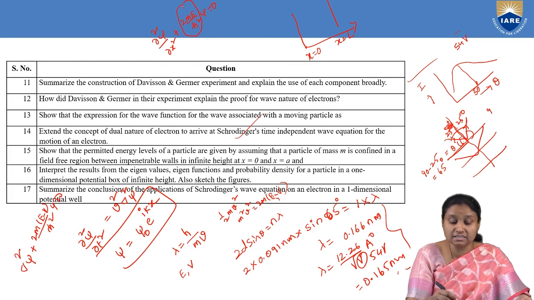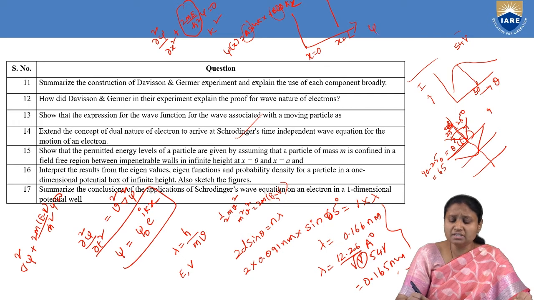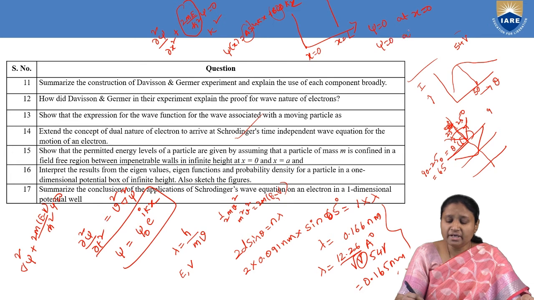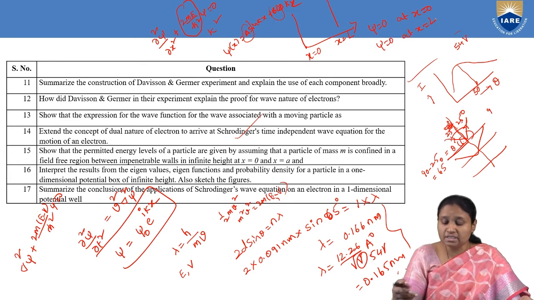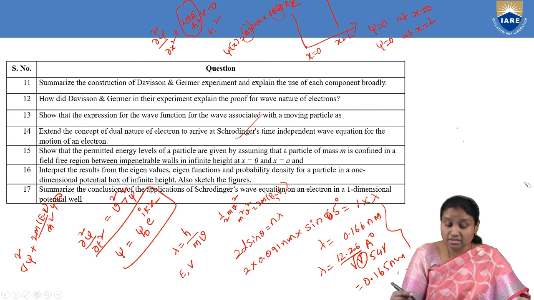After that, he took this particular value to be k square, and he wrote the solution for this equation as psi equal to A sin kx plus B cos kx. Then by constructing boundary conditions, we'll try to get the constants A and B. What are the boundary conditions? The wave function becomes 0 at x is equal to 0, and also becomes 0 at x is equal to L. When we apply these boundary conditions, we get the constant B to be 0.